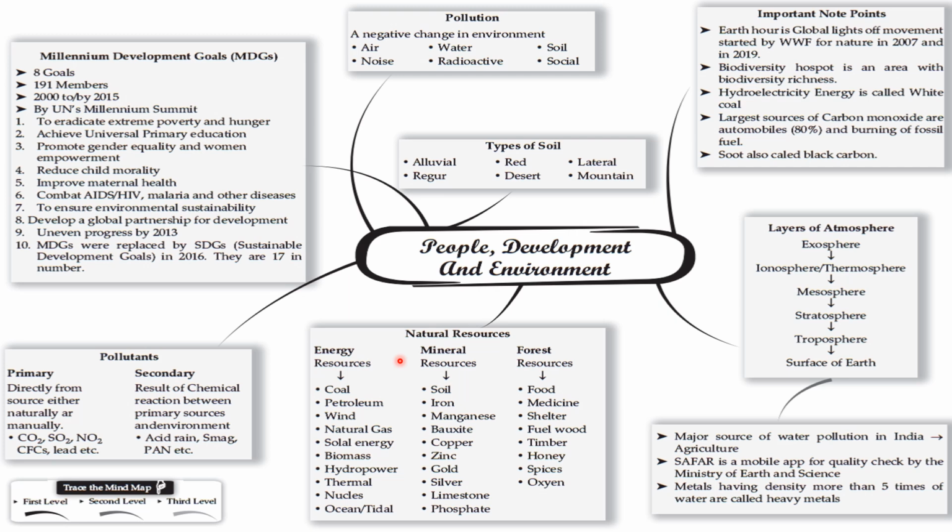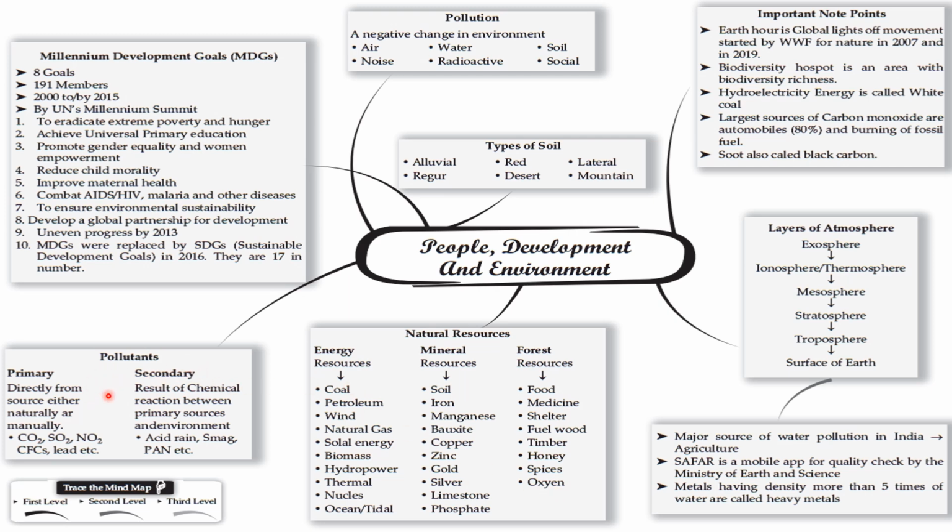Natural resources. Energy resources: coal, petroleum, wind, natural gas, solar energy, biomass, hydropower, thermal, nuclear, ocean, tidal. Mineral resources: iron, manganese, bauxite, copper, zinc, gold, silver, limestone, phosphate. Forest resources: food, medicine, shelter, fuel wood, timber, honey, spices, oxygen.